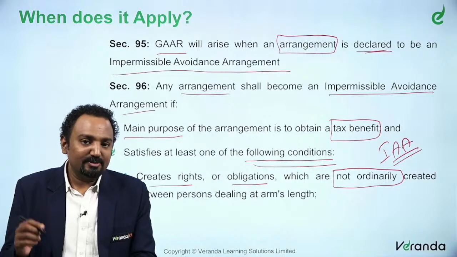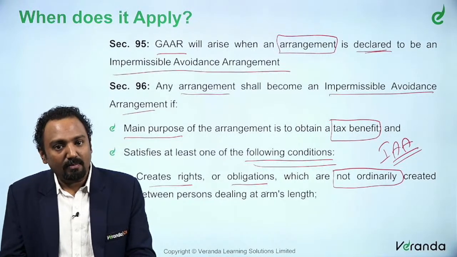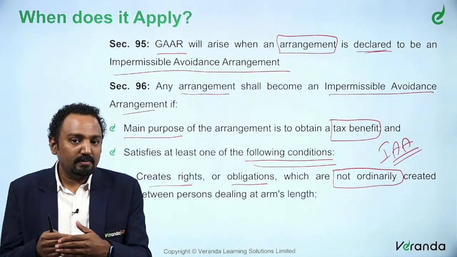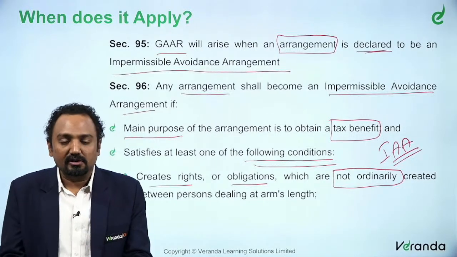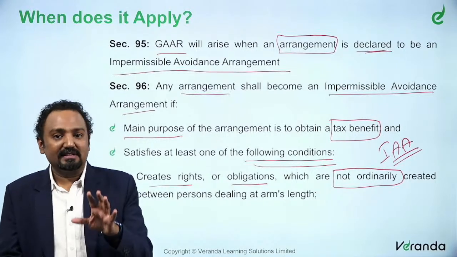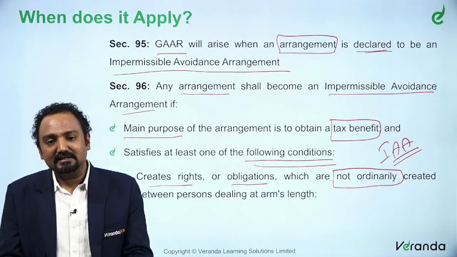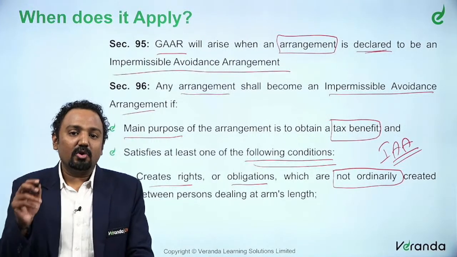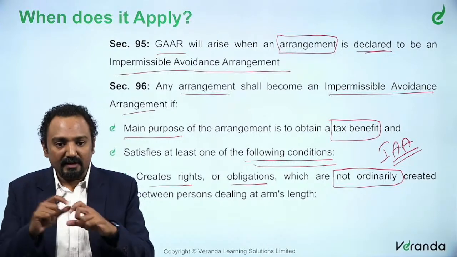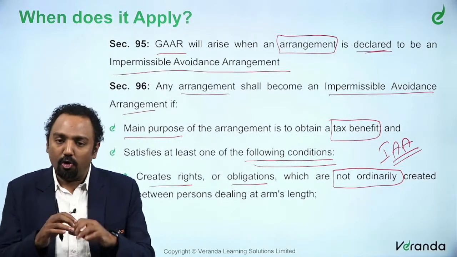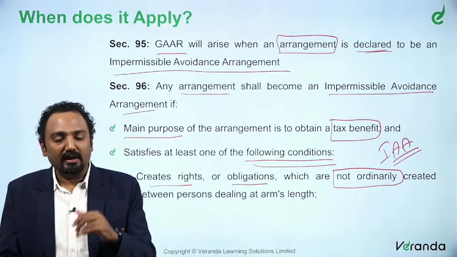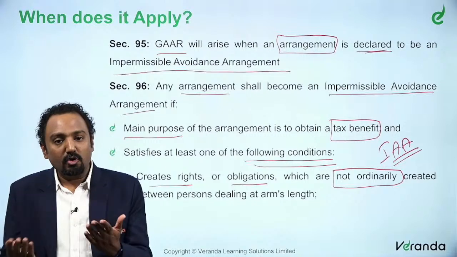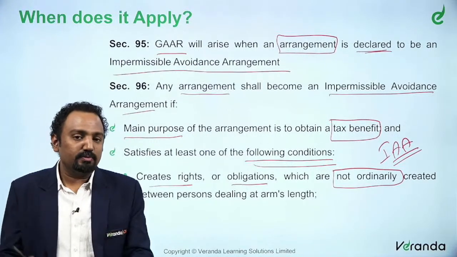So there are arrangements with clauses which create rights or obligations which a common person, that is two strangers, two third party persons entering into an agreement, will never have. I'll just put a lame example, just don't take this example seriously. If a clause in a rental agreement says it's okay if you don't pay me the rent, will any stranger, any third party person, come out and say it is okay if you don't pay me the rent? There is no such possibility, right?